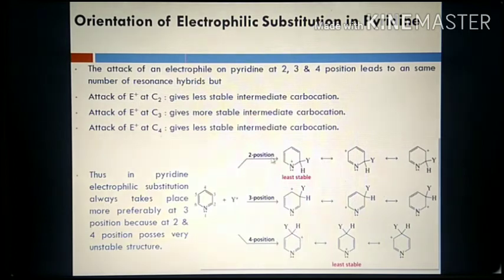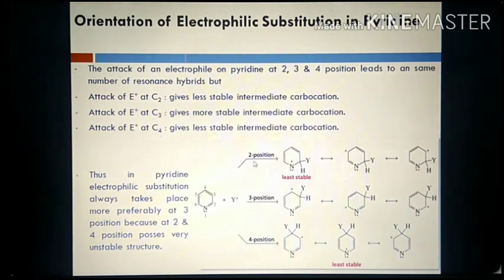Attack of the electrophile at the 2 position gives 3 resonating hybrid structures. At the 3 position, again 3. At the 4 position, again 3. In all cases there are 3 resonating hybrid structures. So the resonating hybrid structure in which nitrogen does not carry a positive charge is more stable. Positive charge on nitrogen is highly destabilizing, or less stable, and therefore the attack of the electrophile is not favored.